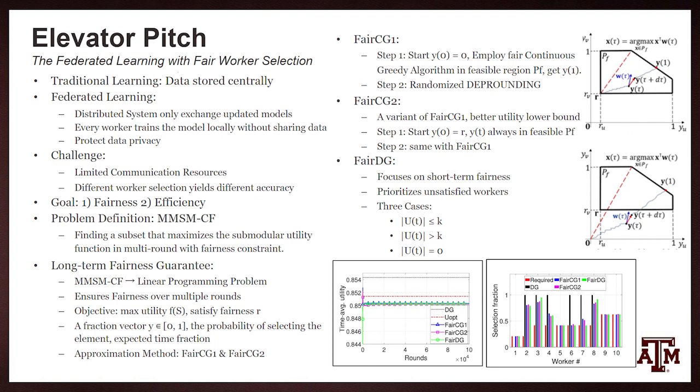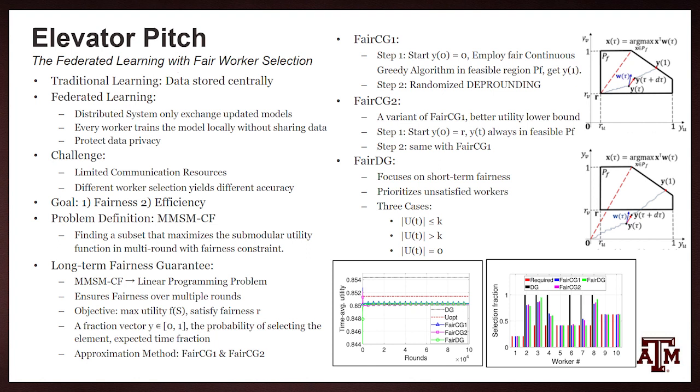The challenge of federated learning is limited communication resources, since federated learning requires frequent communication between a large number of workers and the server. Due to the large number of workers, we need to pick a subset of workers in each training round, and different worker selection yields different accuracy.